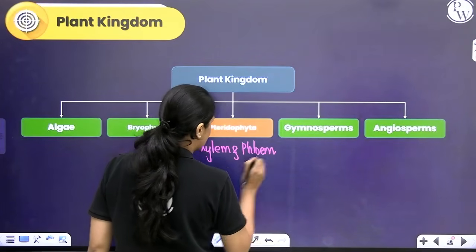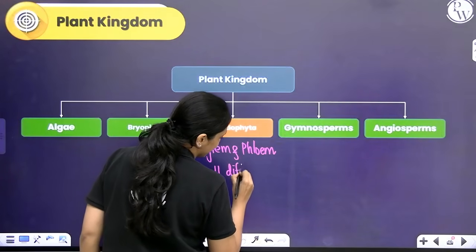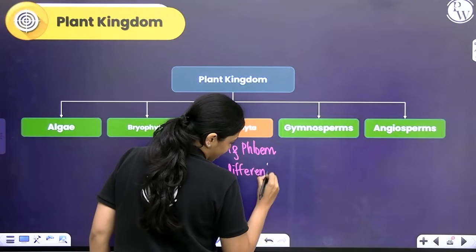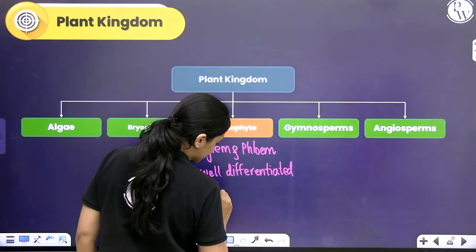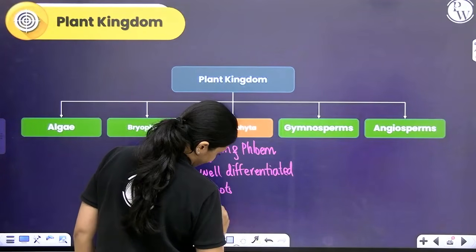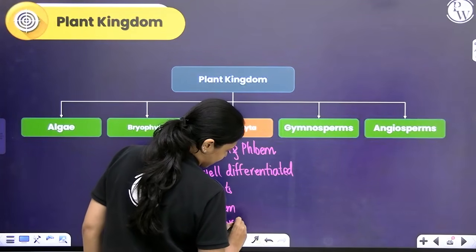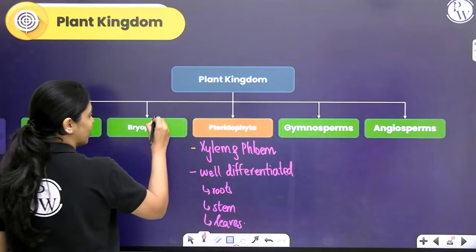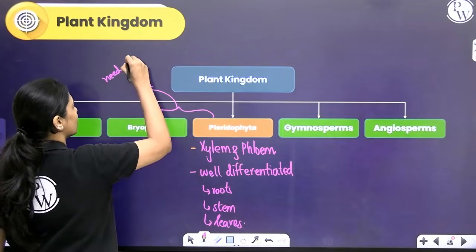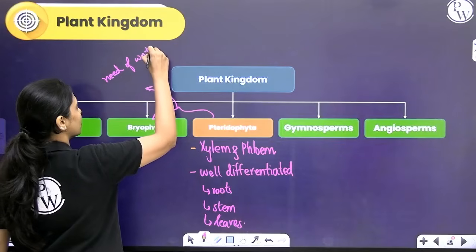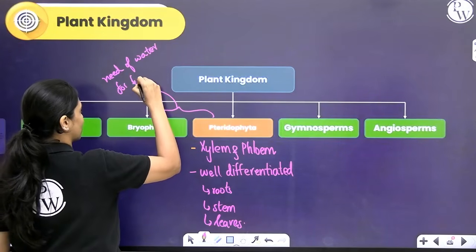Also, this is the first time the plant body is well differentiated into true roots, stem and leaves. What's still common between bryophytes and pteridophytes is their need of water for fertilization. Both of them need water for fertilization.